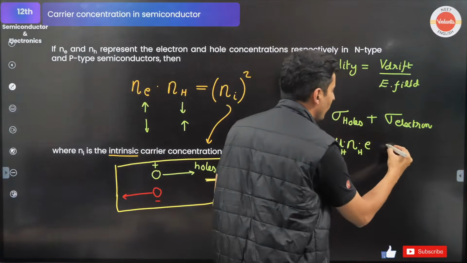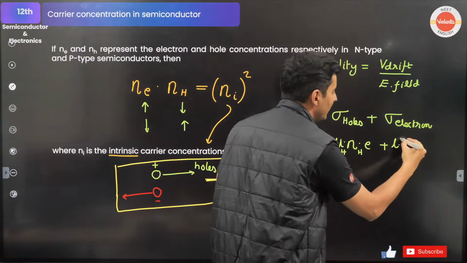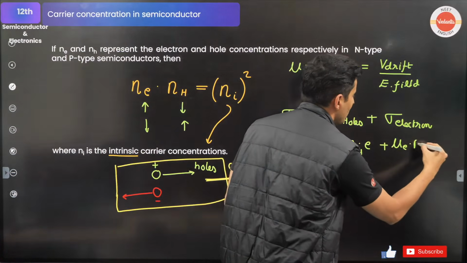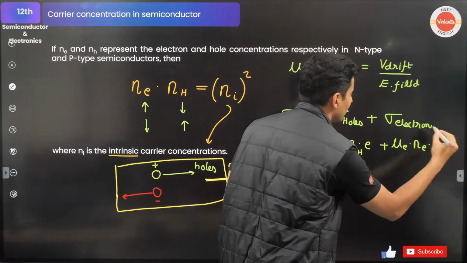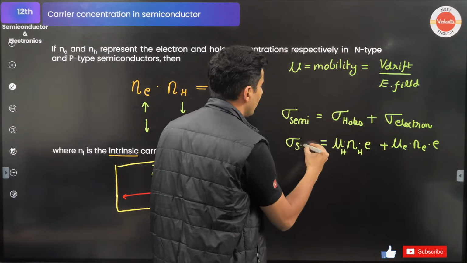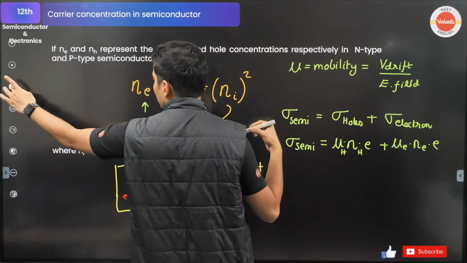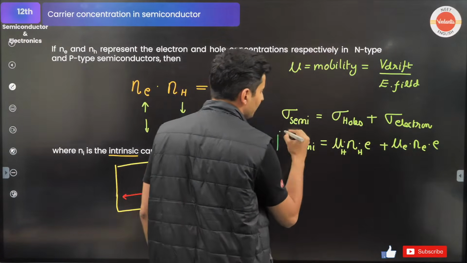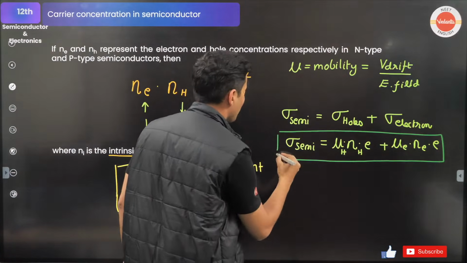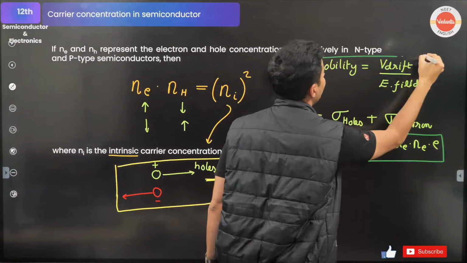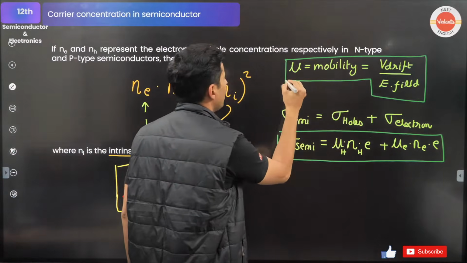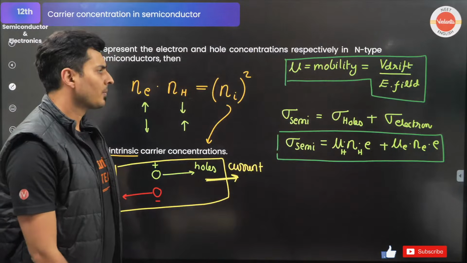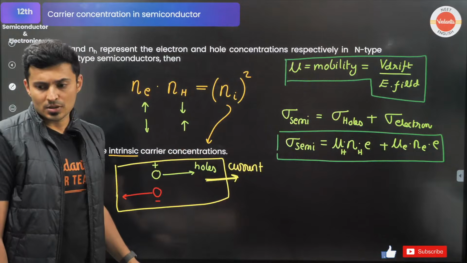Now over here, what will you put? Mobility of electrons into number of electrons into the charge. So this is the formula for the conductivity of the semiconductor. Very, very crucial, guys. And also this is the formula of mobility which you have studied back in the day when you learned current electricity. All these are important things.